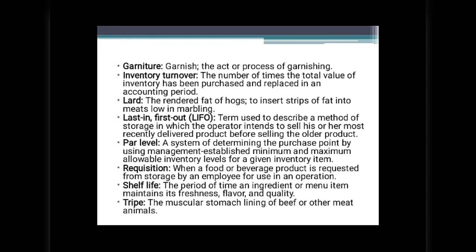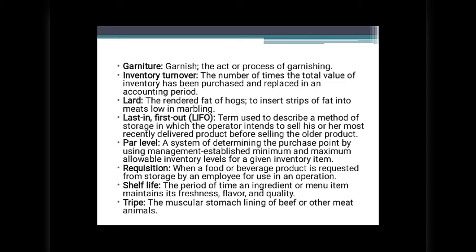Inventory turnover, the number of times the total value of inventory has been purchased and replaced in an accounting period. Lard, to insert strips of fat into meats low in marbling; also the rendered fat of hogs. Last in, first out, LIFO. Term used to describe a method of storage in which the operator intends to sell his or her most recently delivered product before selling the older product.